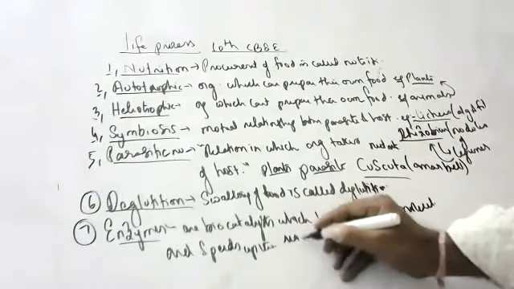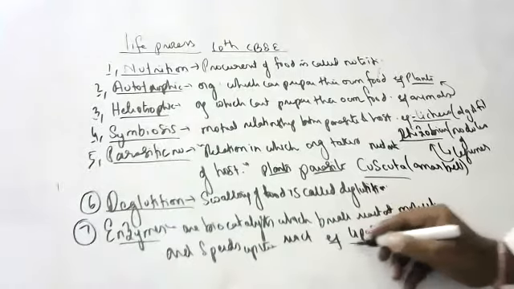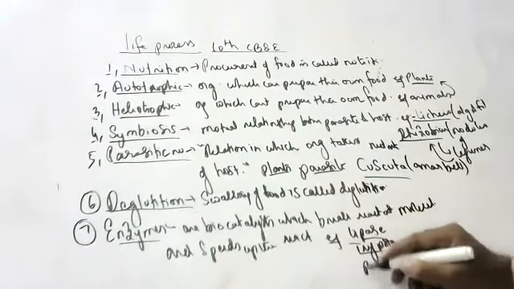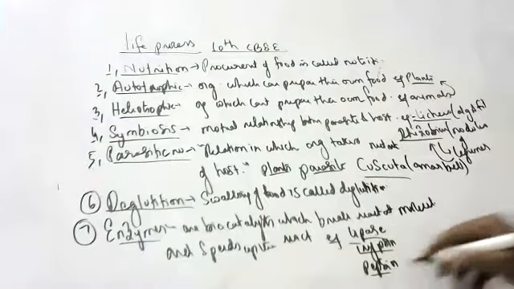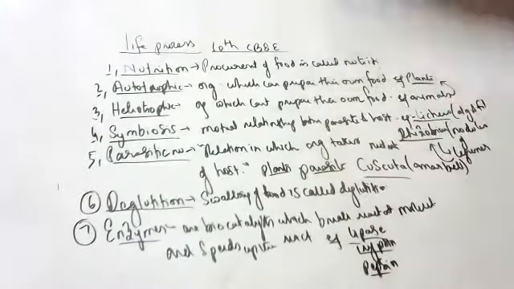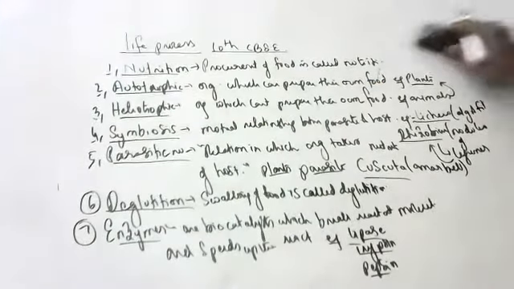Compulsorily you should give at least one or two examples, children. If you don't give an example, I won't give marks, like pepsin, so many I told. Enzymes are biocatalysts which speed up the reaction by breaking the reactants and make the reaction easy.